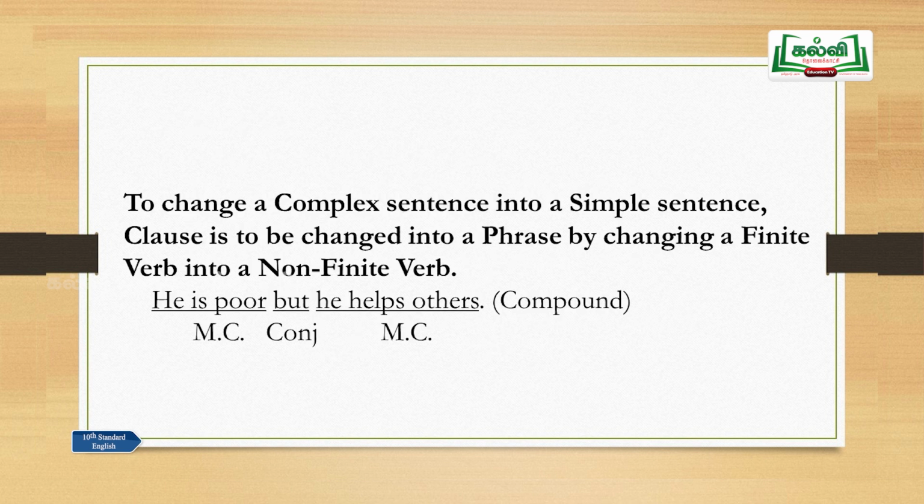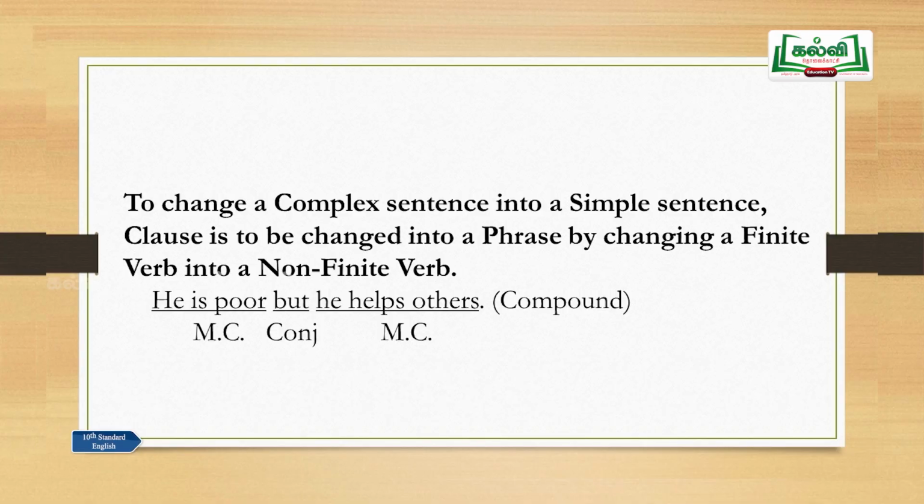To change a complex sentence into a simple sentence, a clause is to be changed into a phrase by changing a finite verb into a non-finite verb. This is a very, very important rule to be remembered while changing simple into complex and complex into compound. Now, "He is poor but he helps others." Look at this sentence. This is a compound sentence. Why do we say so? He is poor, that is a main clause. He helps others, that is a main clause, and but is a conjunction.